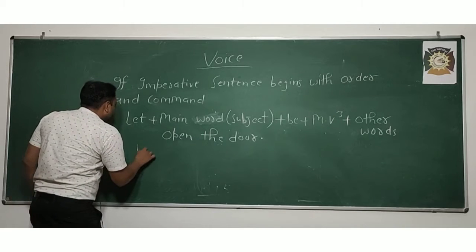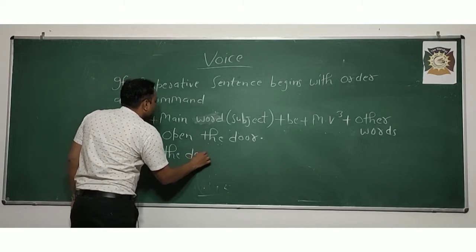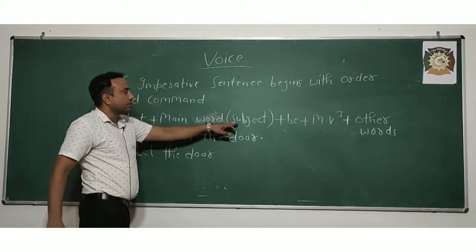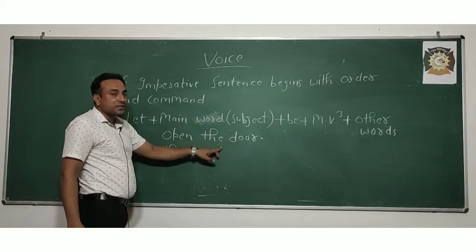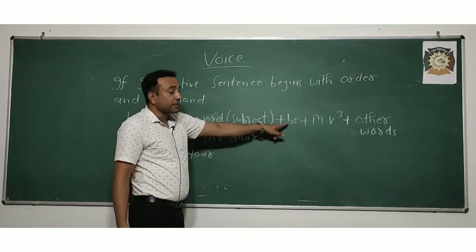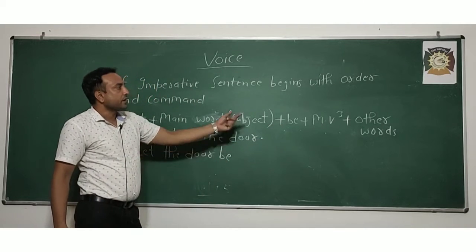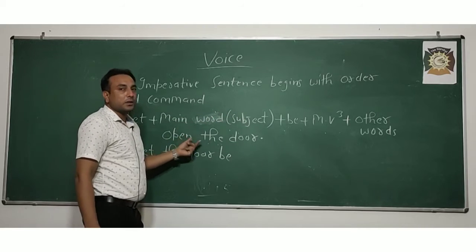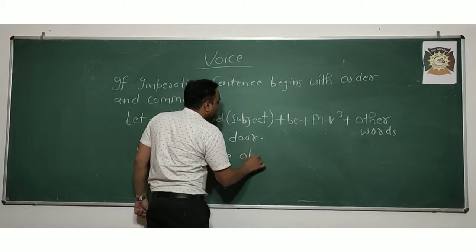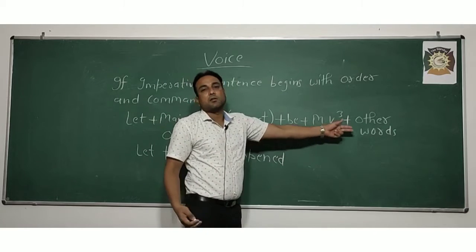Let the door. The door is the subject. I have written let plus the main word, so the door is the main word. Let the door. Then after that, be. So add be here. Let the door be. And open is the third form. Let the door be opened. Be opened, third form of the verb. No other word is given.